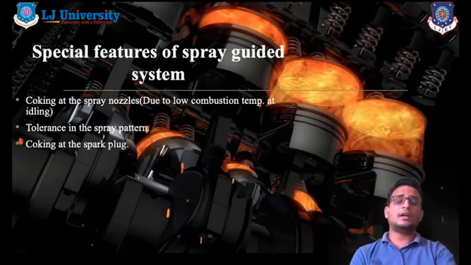The third one is fouling at the spark plug also, right? There is a gap between the ground electrode and the main electrode, and if the gap is not proper we might face some issues with the spark plug. Basically the spark plug gap is 0.8 mm to 1.2 mm in commercial cars.